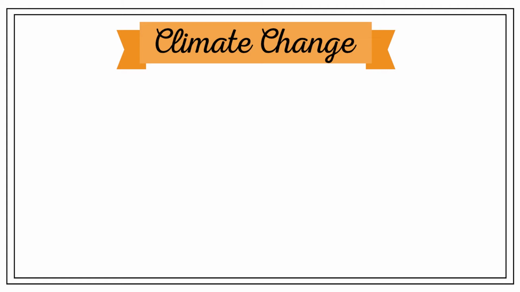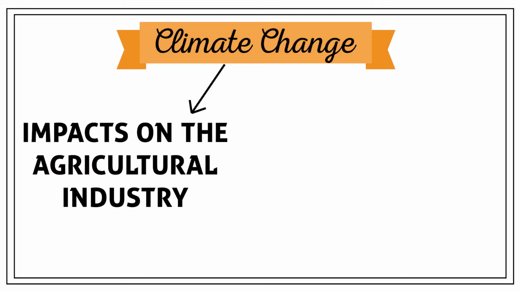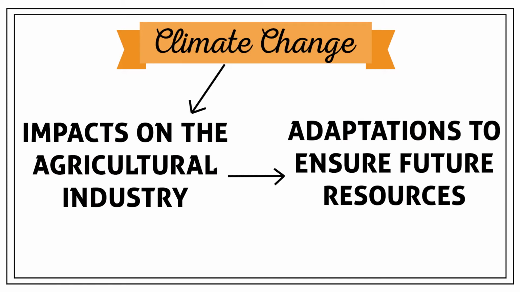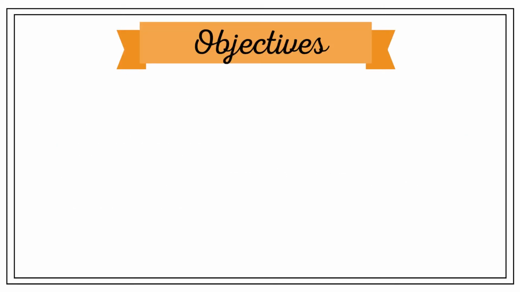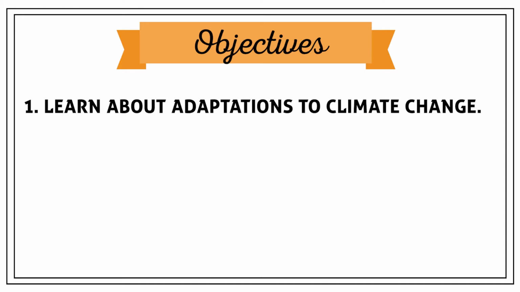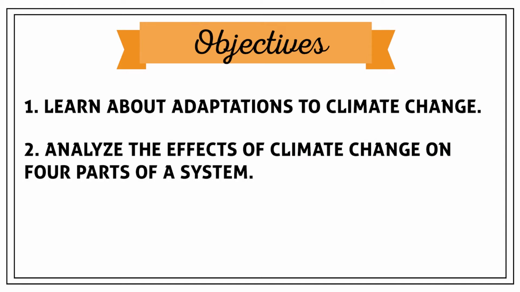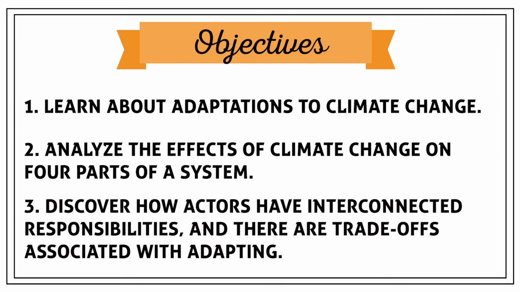Climate change is expected to have significant impacts on the agricultural industry, and adaptations will need to be made to ensure the future of these important resources. In this activity, students will learn about some of these adaptations and analyze the effect of climate change on 4 parts of a system. They'll discover how actors in the agricultural industry have interconnected responsibilities, and they'll explore trade-offs associated with adapting to climate change.